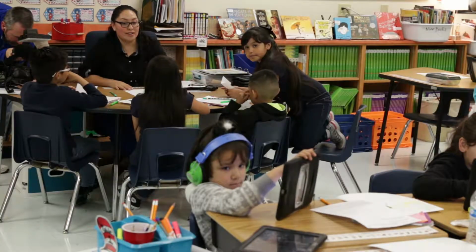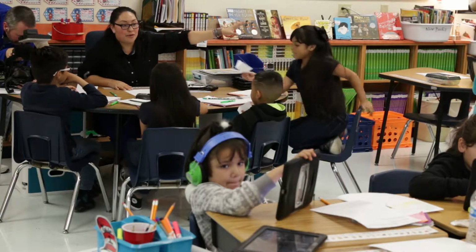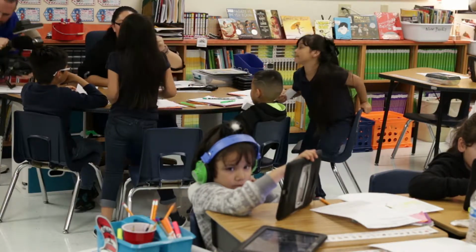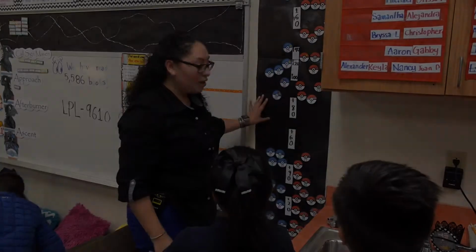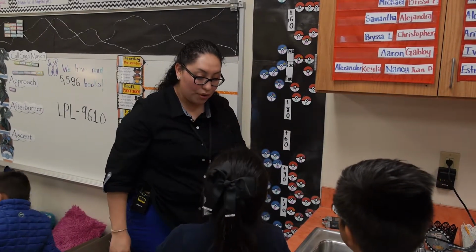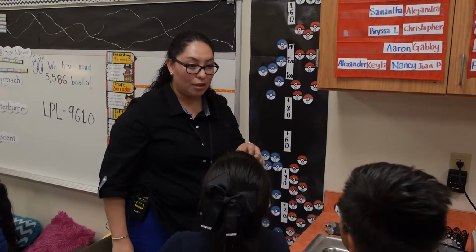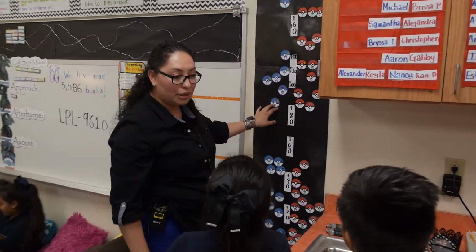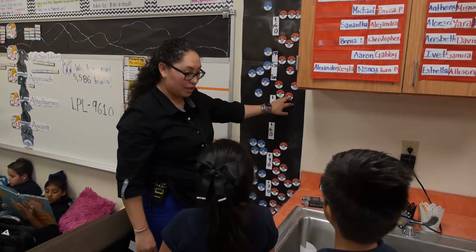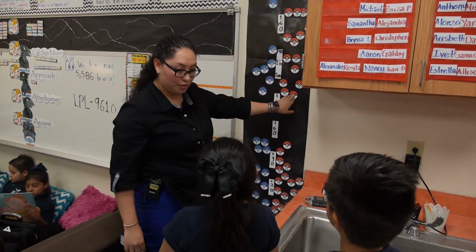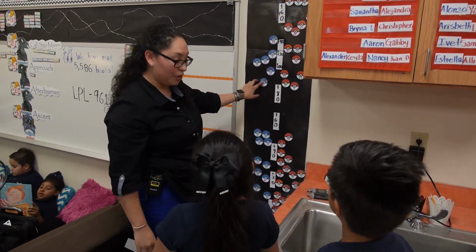Now what we're going to do is go to our Achieve board and move our Pokeballs in English and Spanish. All right. What we're going to do right now is, with the new points that you grew in your Lexile, move your Pokeballs in English and your Pokeballs in Spanish. Remember that the red is for Spanish and the blue is for English.